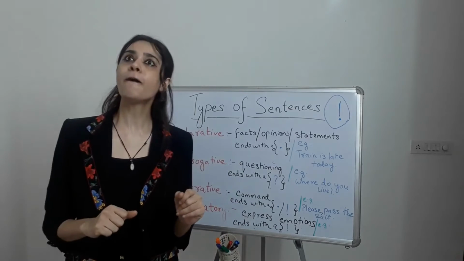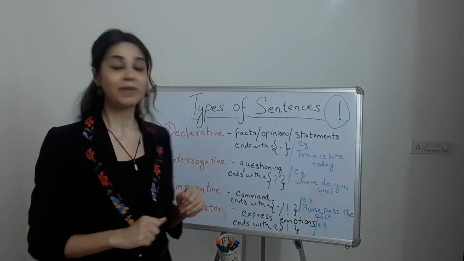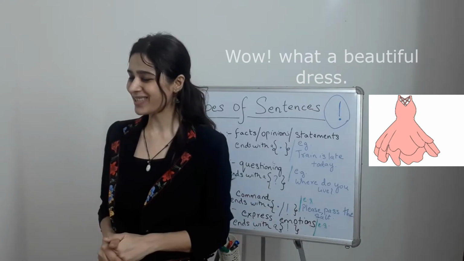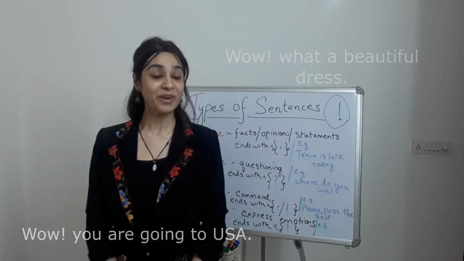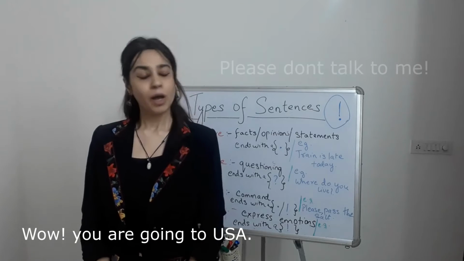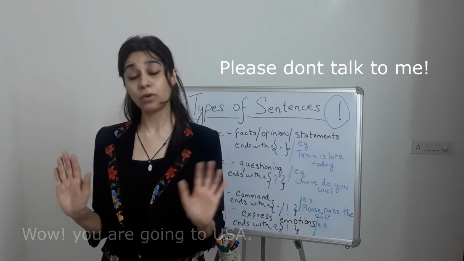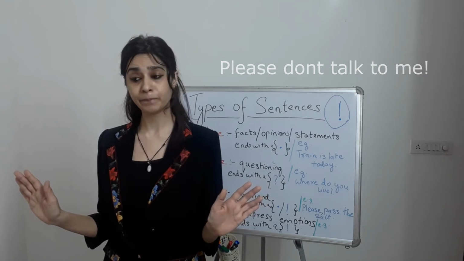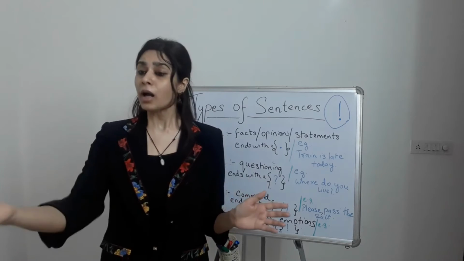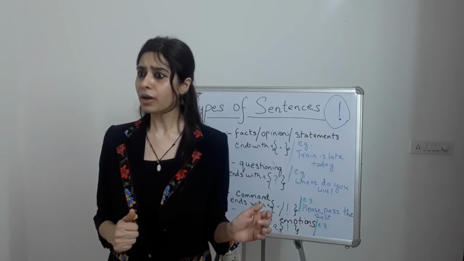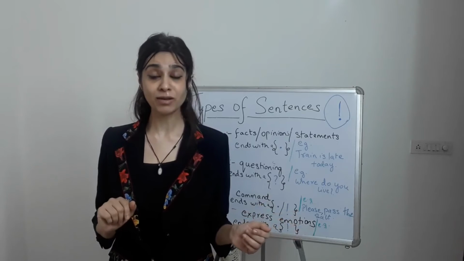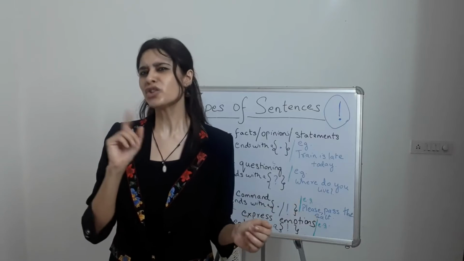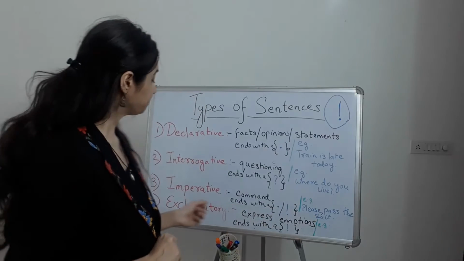Okay? For example, wow, it's a pretty dress. Wow, are you going to US? Oh, okay. Nice. Please don't talk to me right now. I'm not in the mood. Why are you here? Well, again, this is a question mark, so I think this is not going to be the sentence with it.